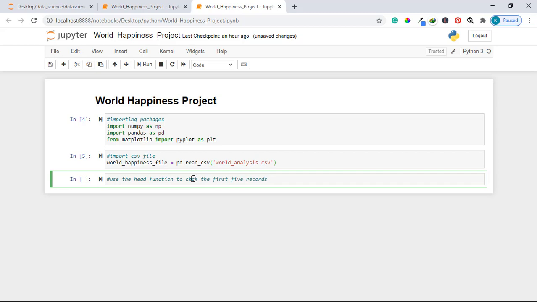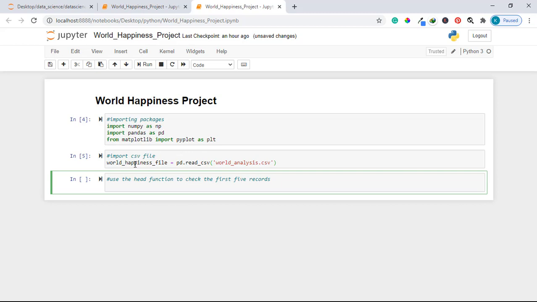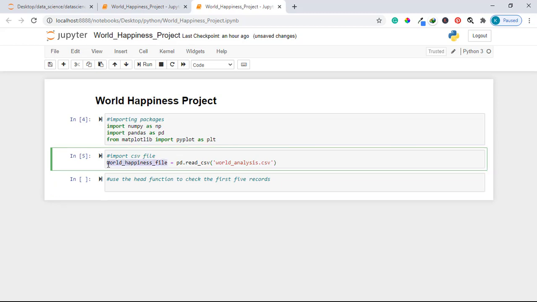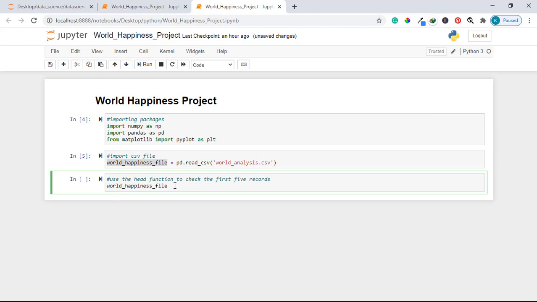Let me copy the world happiness file name and paste it here, and then I'll just do dot head, like so, and run this code.